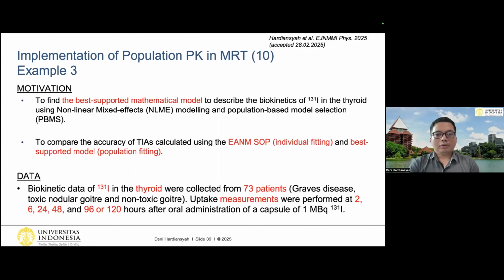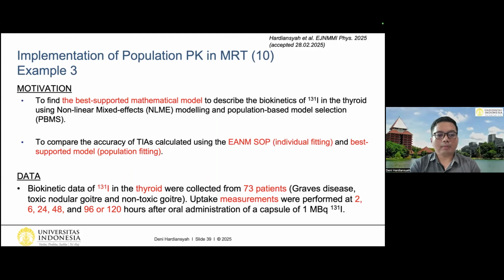So the next one is one of our new publications, but it's not published yet. Yeah, it was just accepted a few days ago. So the motivation was to find the best supported mathematical model to describe the biokinetics of iodine 131 in the thyroid using nonlinear mixed effects modeling and population-based model selection.